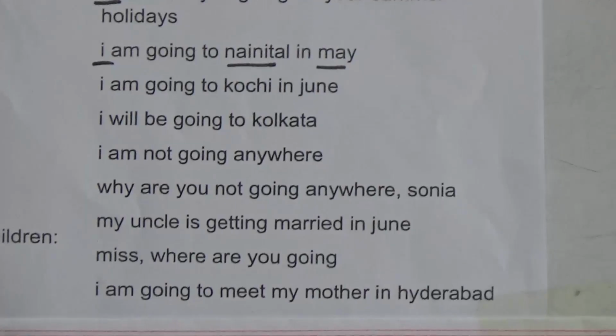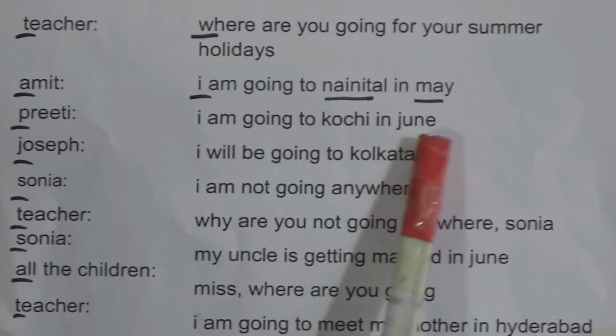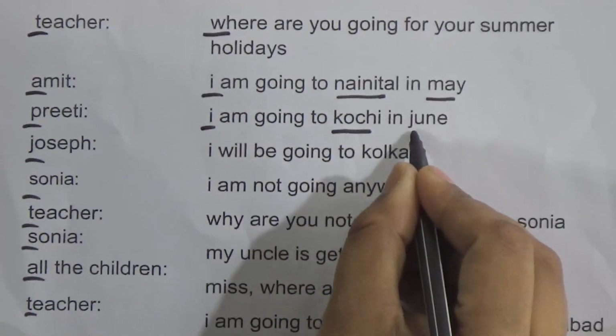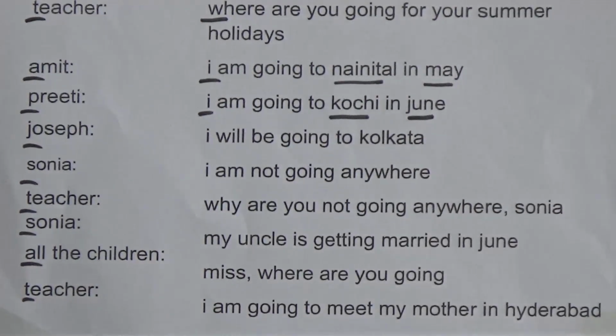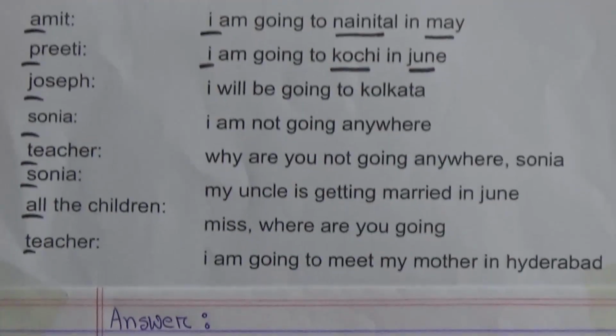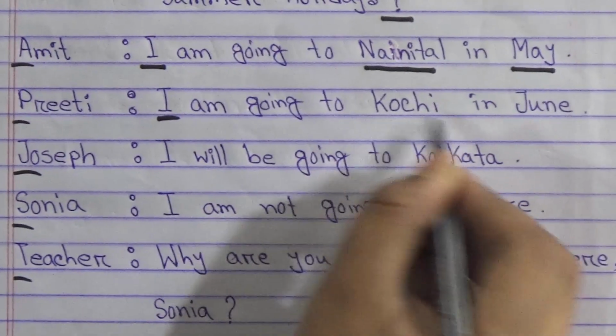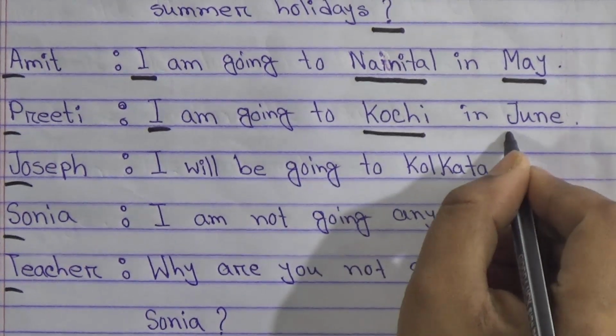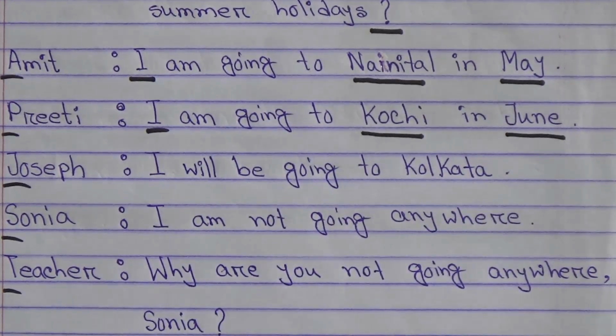Now Preeti: I am going to Kochi in June. Here Kochi is the name of a place and June is the name of the month. So I is a capital letter, Kochi is the name of the place, capital letter, and June, the name of the month, is also a capital letter.